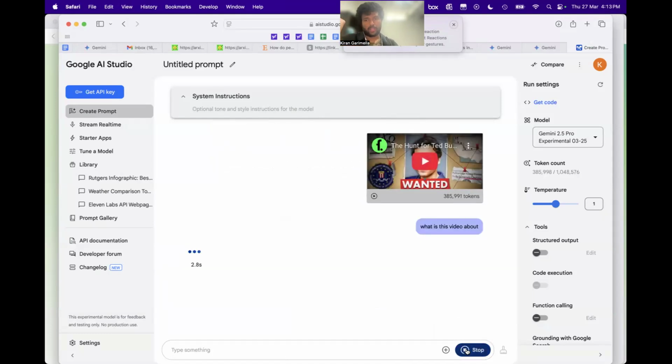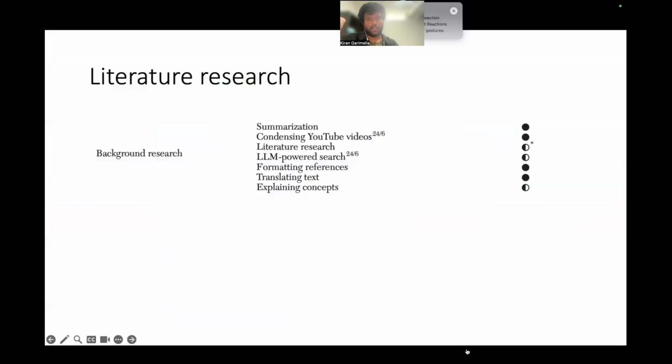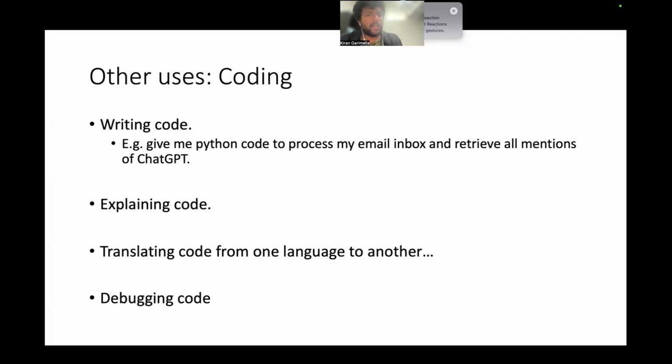Let's check again. Maybe we'll get back to this. For formatting references and translating text, it's quite good these days. Explaining concepts: now I've got some papers, but they're talking about some media studies jargon, so I can ask it to explain.